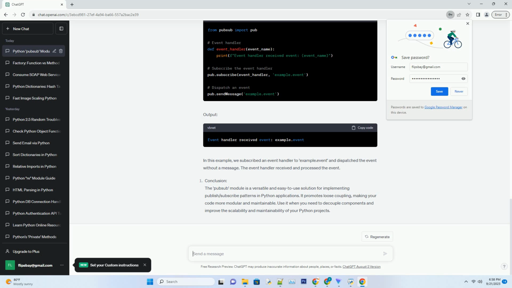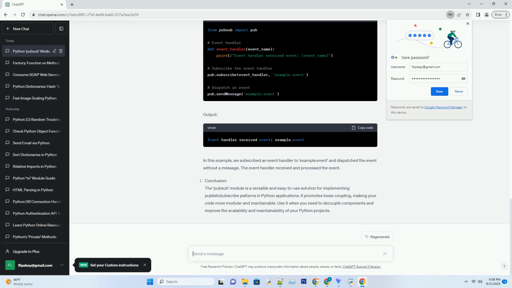Publish/subscribe example. In this example, we'll create a simple pub/sub system using the pubsub module. We'll have one publisher and two subscribers. Output. In this example, we define two subscribers, subscribed them to the example.topic, and published a message to that topic. Both subscribers received the message.